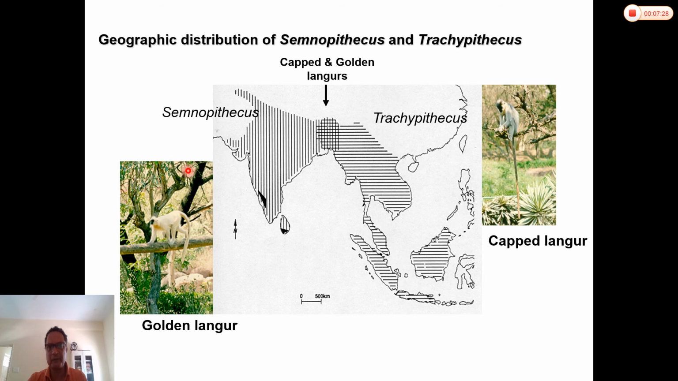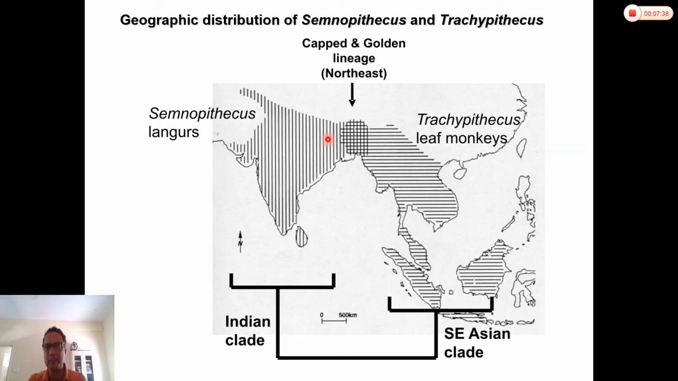And then we have the species in the northeast, golden langur and capped langur, and it turns out these two species are probably a hybrid lineage, because one set of markers puts them with Semnopithecus, the other set with Trachypithecus. So this is something very exciting that we discovered during our work.